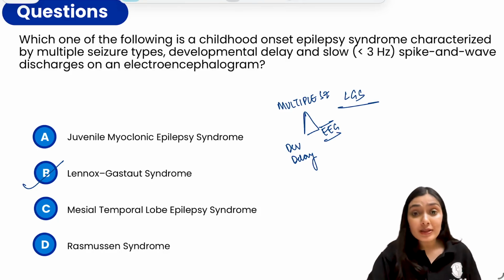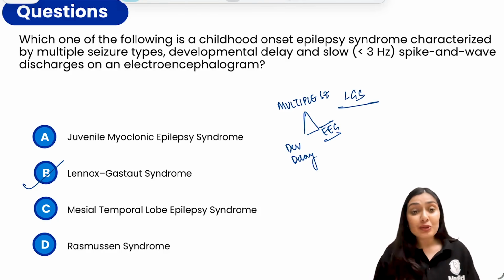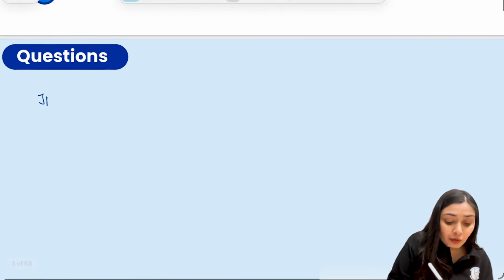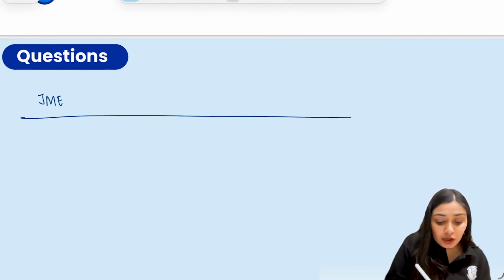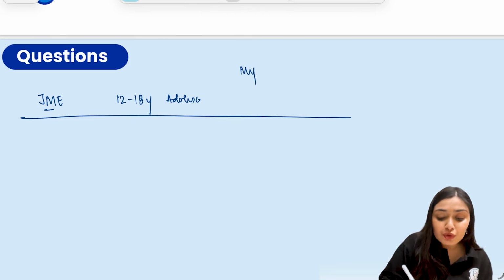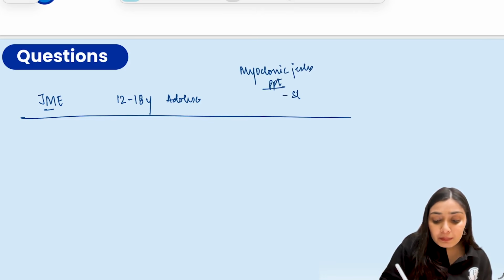The very first epilepsy syndrome, that is juvenile myoclonic epilepsy. So where do you see this juvenile myoclonic epilepsy? This you see in the adolescent age group, specifically adolescent girls. As the name says, myoclonic epilepsy. So here you see myoclonic jerks, and these myoclonic jerks are precipitated by sleep deprivation and alcohol consumption.